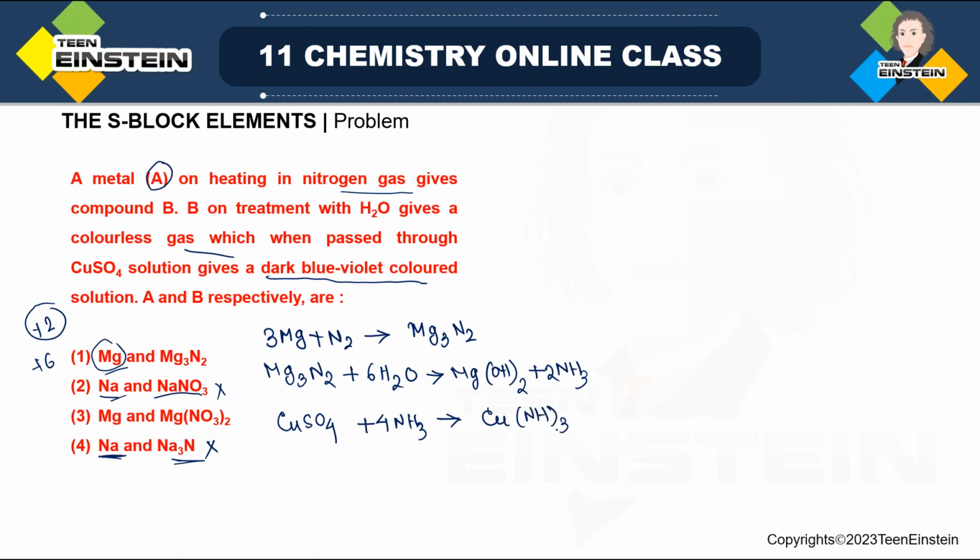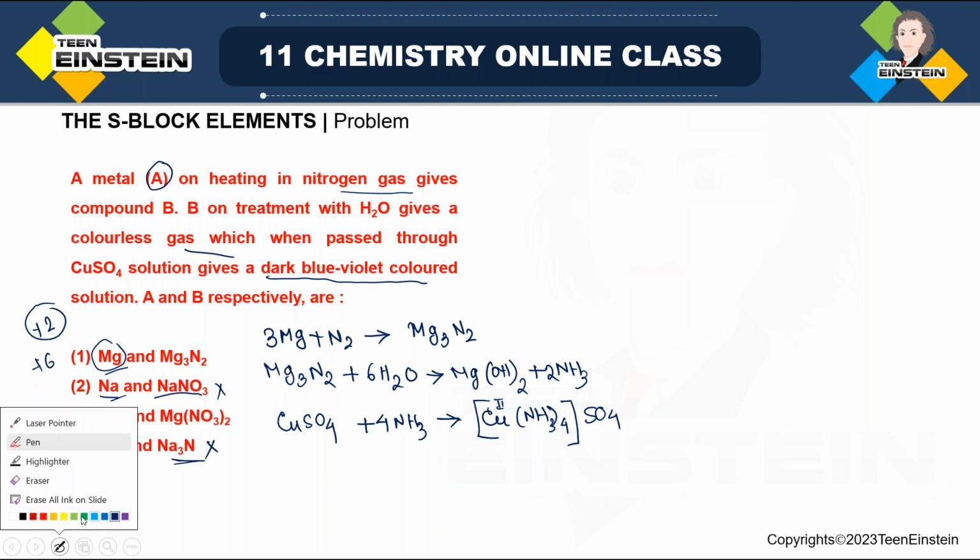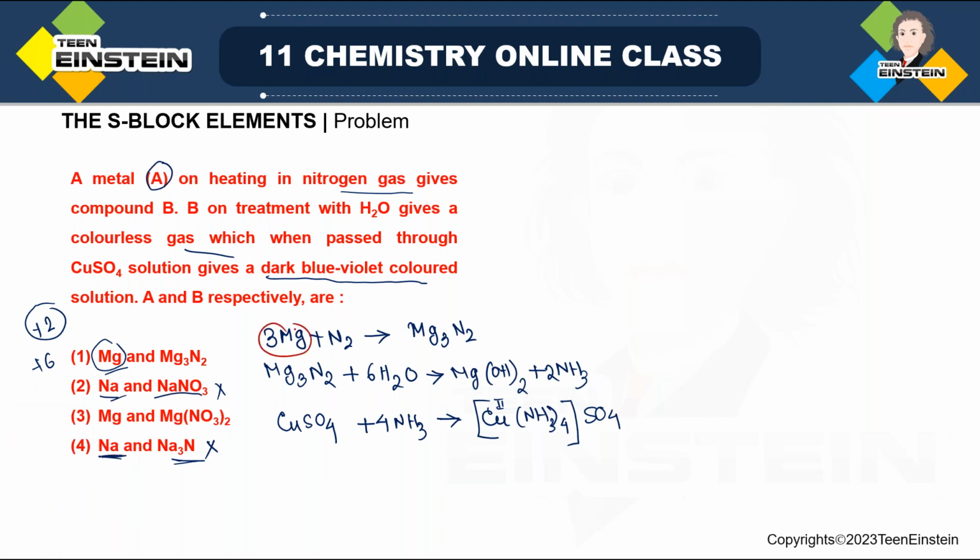So it is basically an amine complex, Cu(NH3)4, and ammonia is neutral. So the 2 positive charge of copper 2 plus will be balanced by sulfate, but that is outside the coordination sphere. Because this is a complex, we write the structure in this way. So these are the reactions involved, and here the metal is Mg, this is A and this is B. So the correct option is the first option.